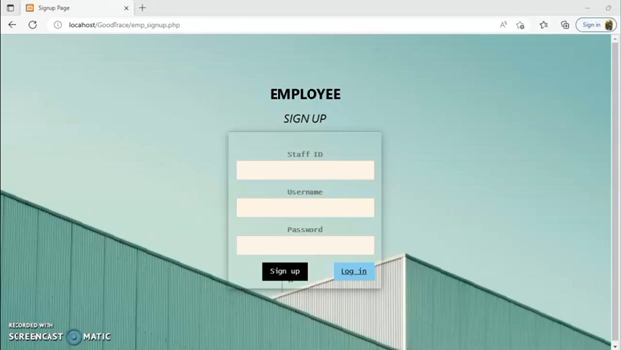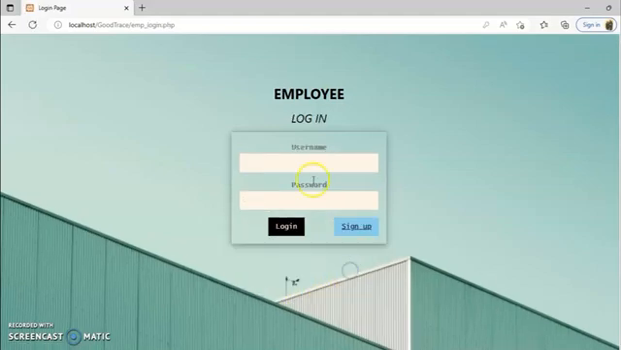So, this is the employee part. Every employee that uses the system has to sign up. They have to insert their staff ID and create a username and password, and then sign up. Then they can log in to the system using the same registered details.